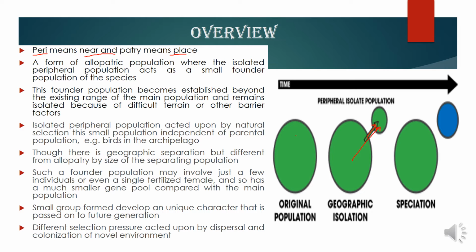They will adapt to the new environment by alteration of their allelic frequency, which means that, say for example, A1 is one allele of the gene that expresses the beak size, and A2 is another allele that also expresses the beak size, and A3 is another allele for the same gene, and all these alleles show different sizes of beak.